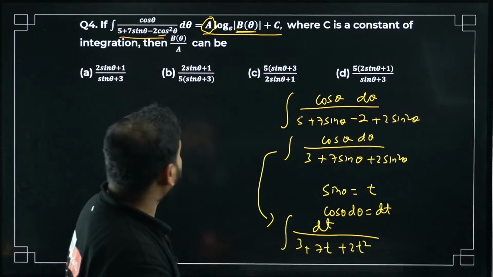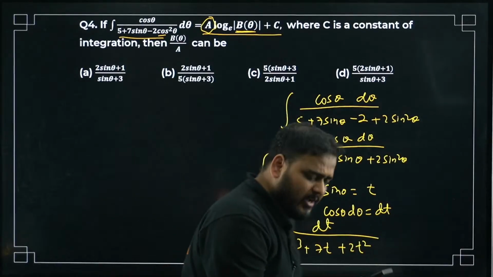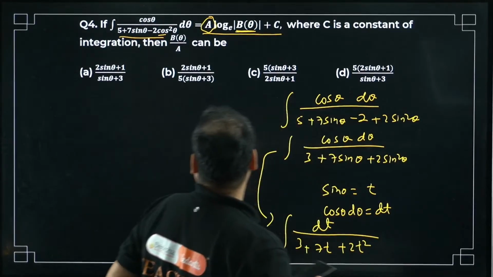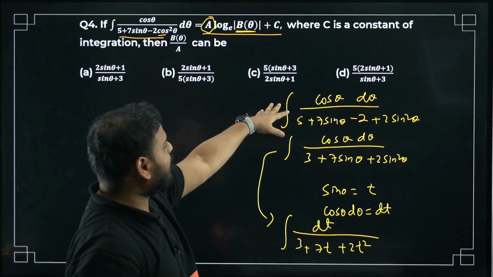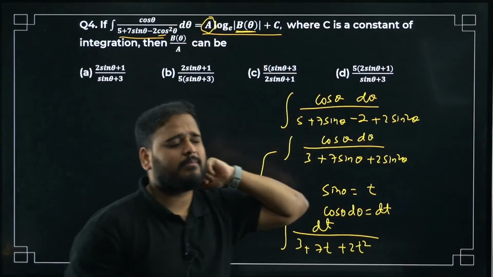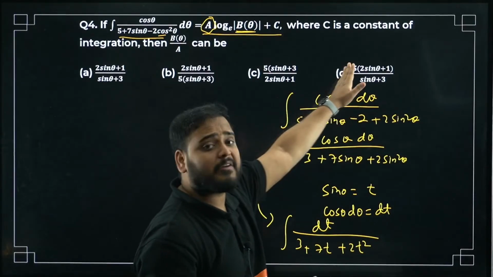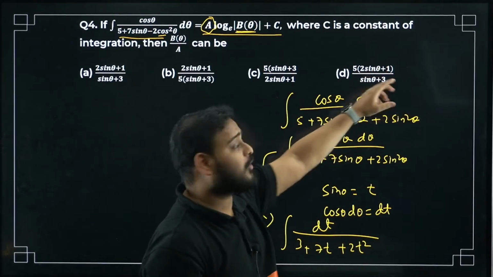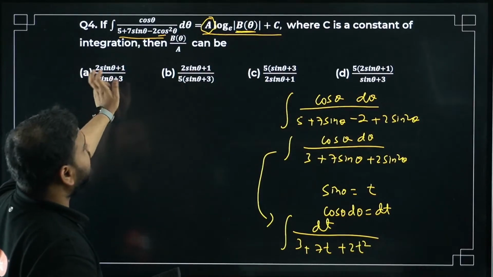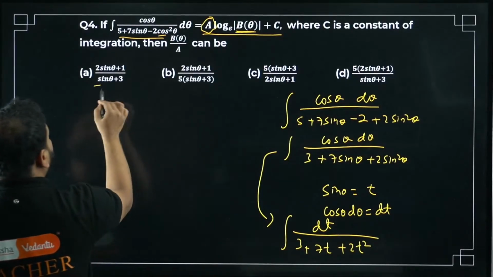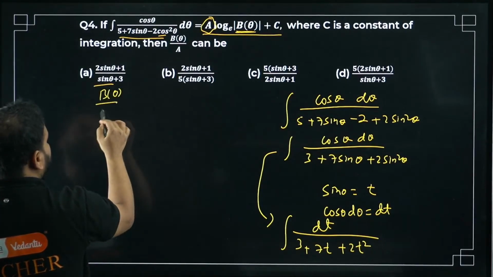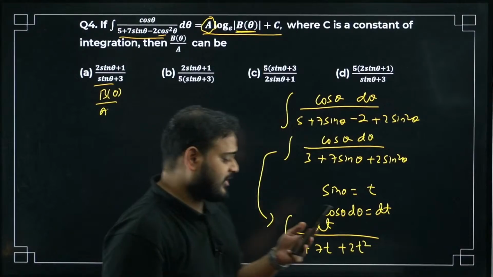Is 4a correct? Sant, I think you are hurrying in the question, bacha. I think 4d is correct, no? But close. 1 by 5 will be there, bacha. You have forgotten the factor. When you do partial fractions, you get 1 by 5 as the coefficient. This is the b theta part actually, so you divide by 1 by 5. This is the value of b theta, divide this by a, what are you going to get? The option number D. Sant, please check.